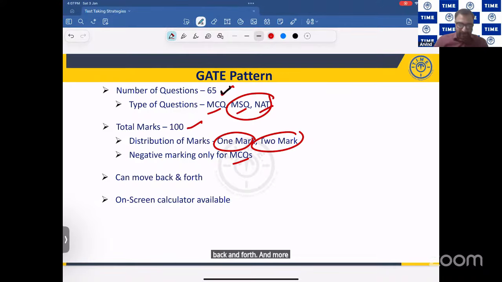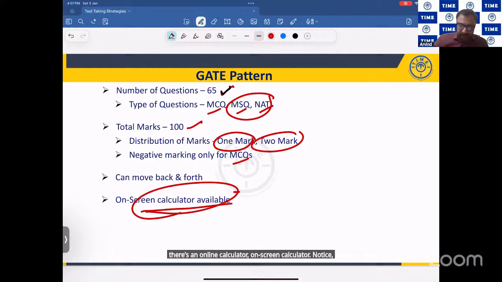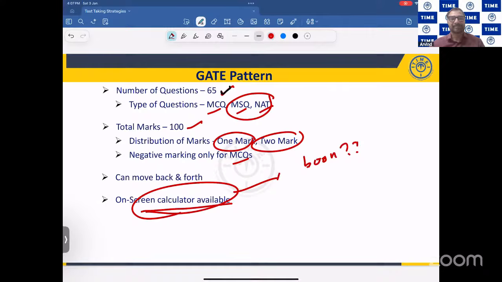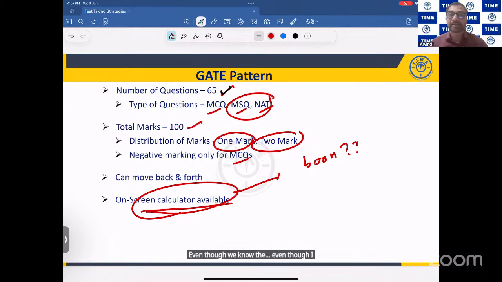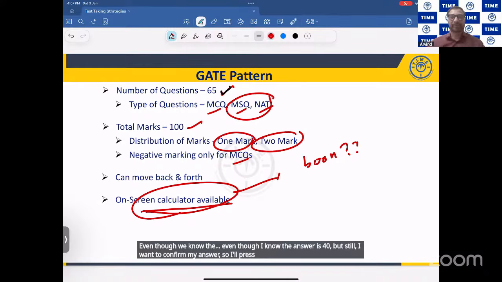And more important, there's an online on-screen calculator. Now this on-screen calculator, is it a boon? That's a very important point that you need to think about. Generally we feel that when you have a calculator, we feel happy. But please understand, because of this calculator, even if I want to do a simple calculation like 8 into 5, even though I know the answer is 40, I still want to confirm my answer, so I'll press the calculator. I'll use the calculator.